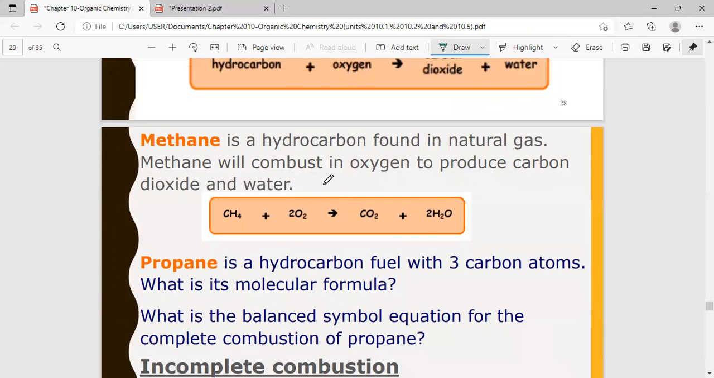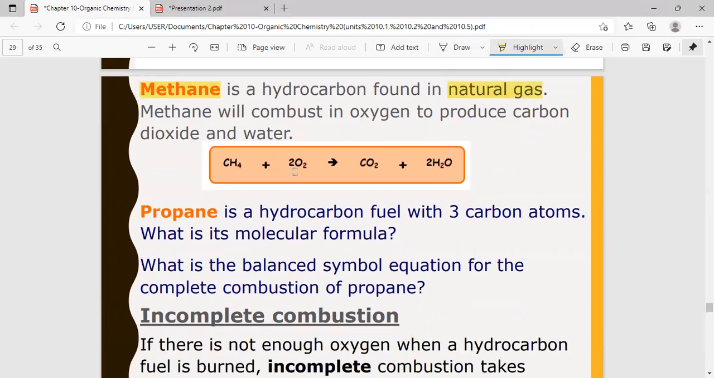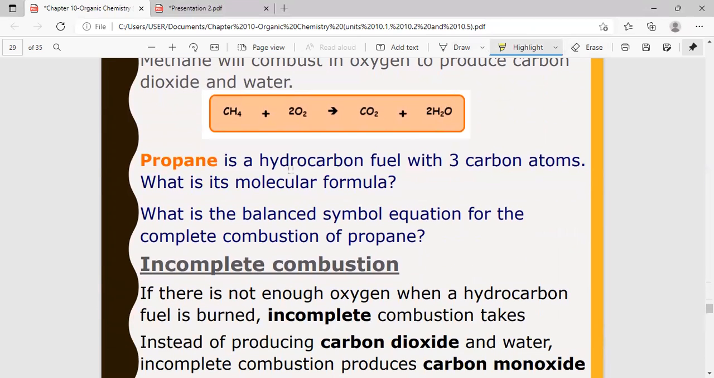Okay, so these are a few examples. For the earlier part, methane, I've mentioned this many times. Methane is a hydrocarbon, and it is found in natural gas. So when methane undergoes complete combustion, carbon dioxide and water are formed. Propane is a hydrocarbon. It can also undergo combustion.